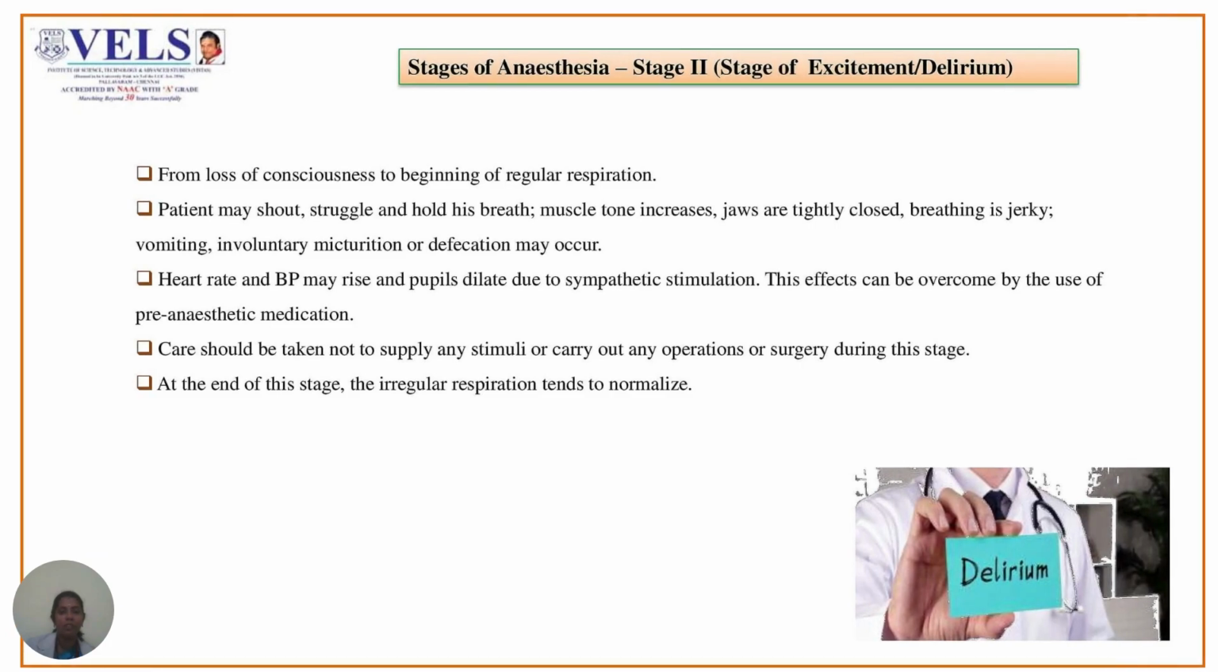Stage 2, stage of excitement or delirium. It starts from the loss of consciousness to the beginning of regular respiration. The patient may shout, struggle, and hold his breath. Muscle tone increases, jaws are tightly closed, breathing is jerky, vomiting, involuntary micturition or defecation may occur, heart rate and blood pressure may rise, pupils get dilated mainly due to the sympathetic stimulation, and these effects can be overcome by the use of pre-anesthetic agents. Care should be taken not to supply any stimuli or carry out any operation or surgery during this stage. At the end of this stage, the irregular respiration tends to normalize.